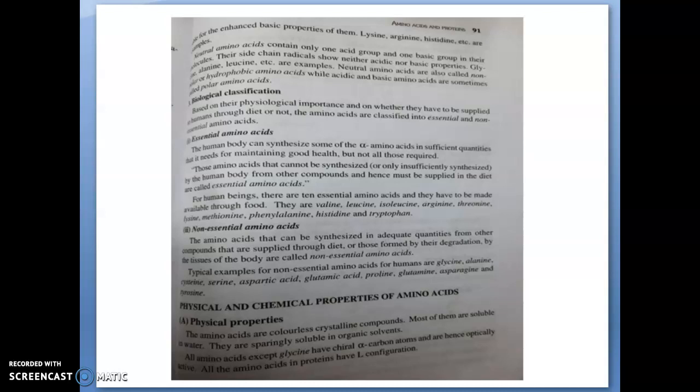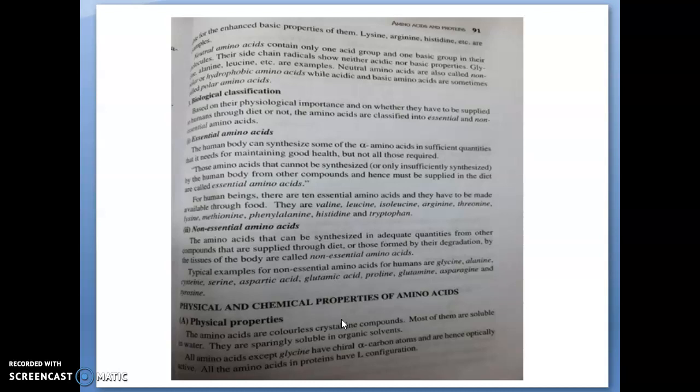Non-essential amino acid examples are glycine, alanine, cysteine, serine, aspartic acid, glutamic acid. These are the non-essential amino acids.